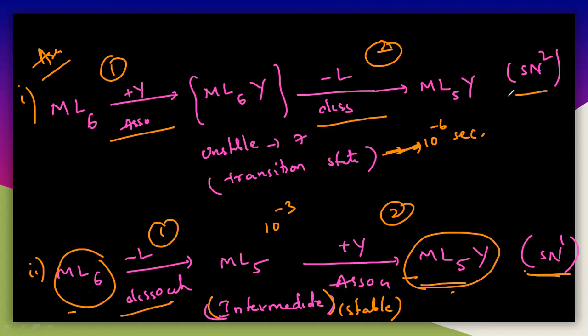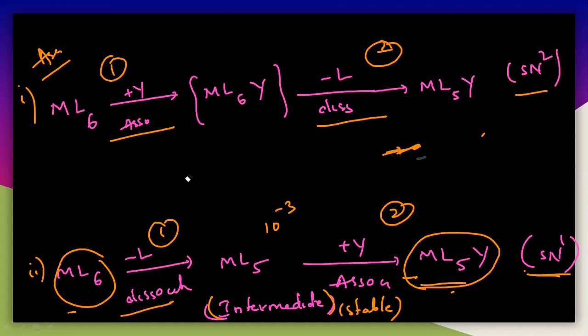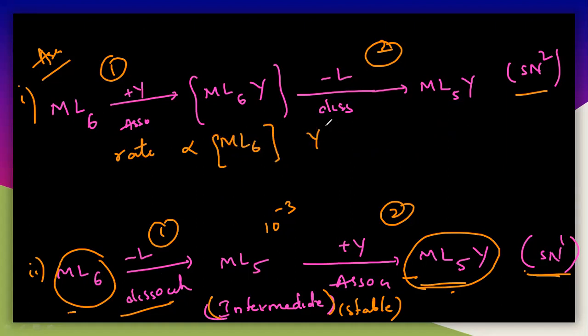But in case of the SN2, which is a second order reaction, the rate of the reaction depends on two factors. So what are the two factors here? Let us write those two factors. The rate is directly proportional to ML6 and also Y. So that means rate is equal to K times ML6 and Y, each to the power 1.